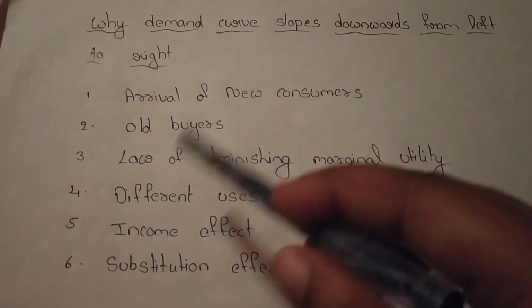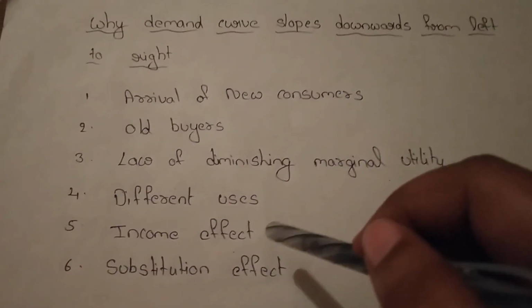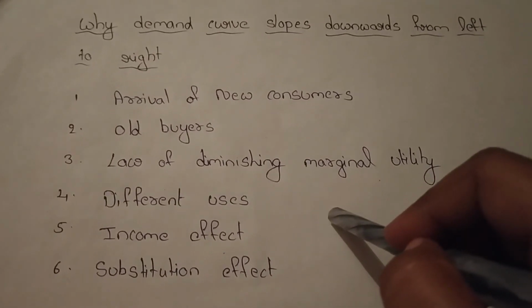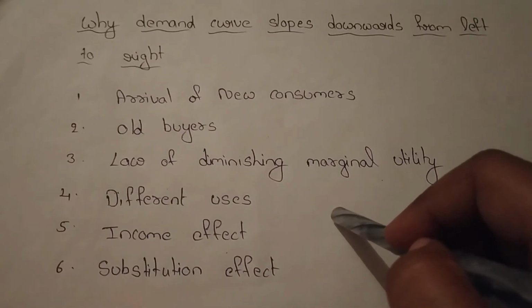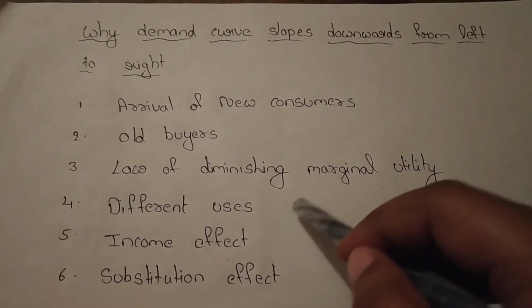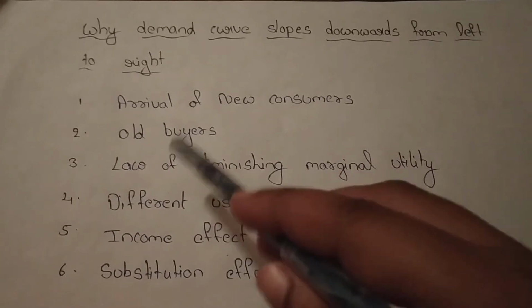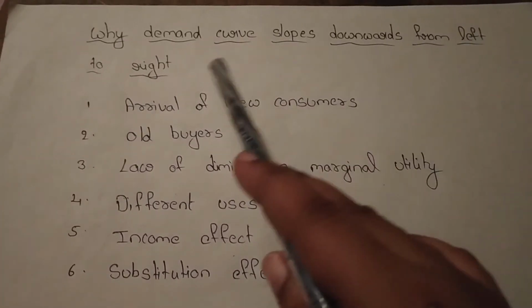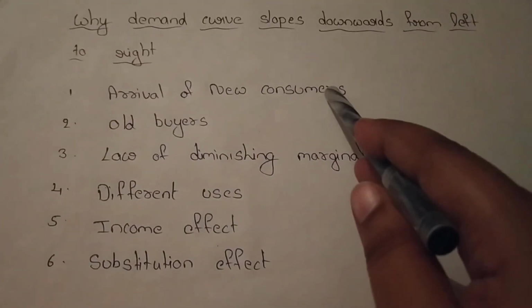So because of all these reasons, the consumer purchases low quantity at higher prices and high quantity at lower prices. So these are the reasons why the demand curve slopes downward from left to right. This is all about the law of demand.